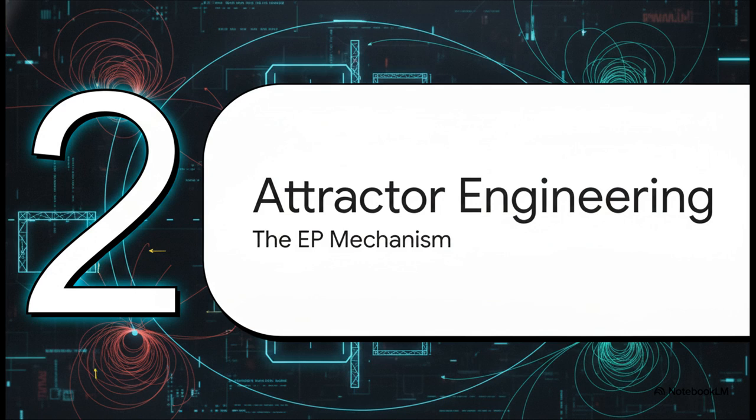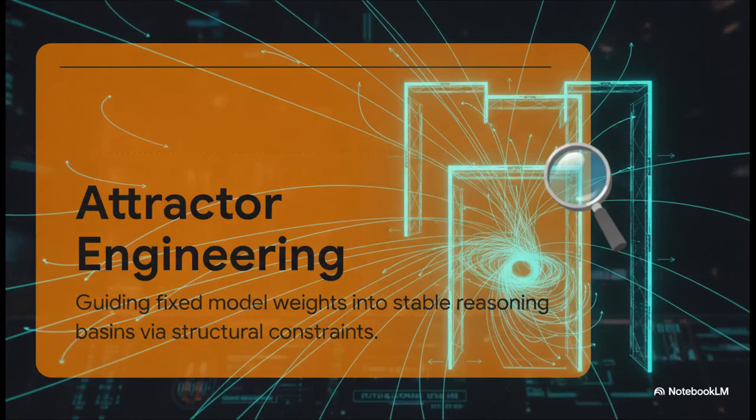Moving on to Section 2, Attractor Engineering Explained. Let's look at the energetic paradigm mechanism. Okay, this brings us to Inference-Level Attractor Engineering. It sounds super dense, but here's what it actually means in practice. We are using strict structural constraints to guide a fixed model into a stable reasoning basin. Basically, you're setting up guardrails that mathematically force the model to stay on its path. Think of it like putting up bumpers in a bowling alley for your AI's logic. And the kicker? It requires zero retraining, zero additional compute. You are literally engineering the environment around the inference, rather than rebuilding the model itself.